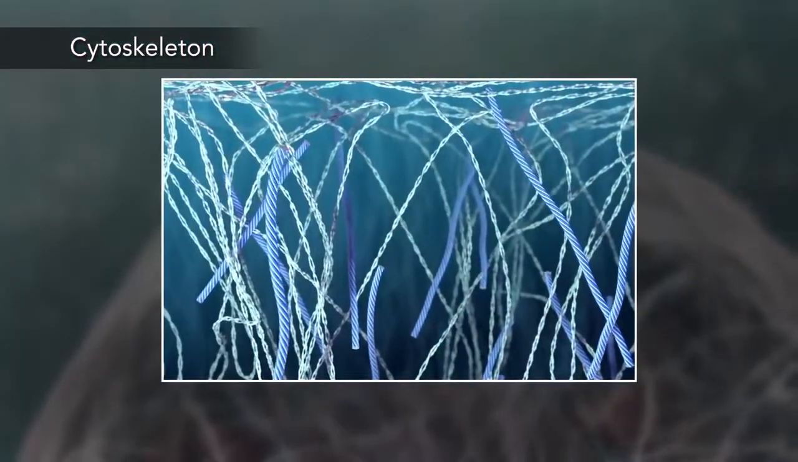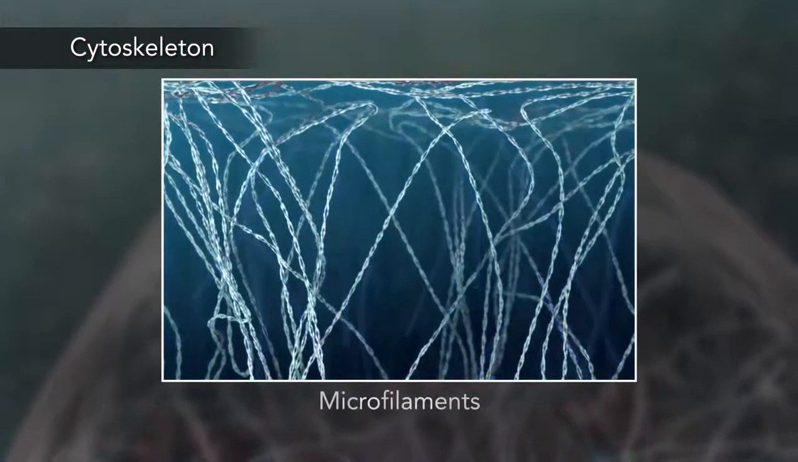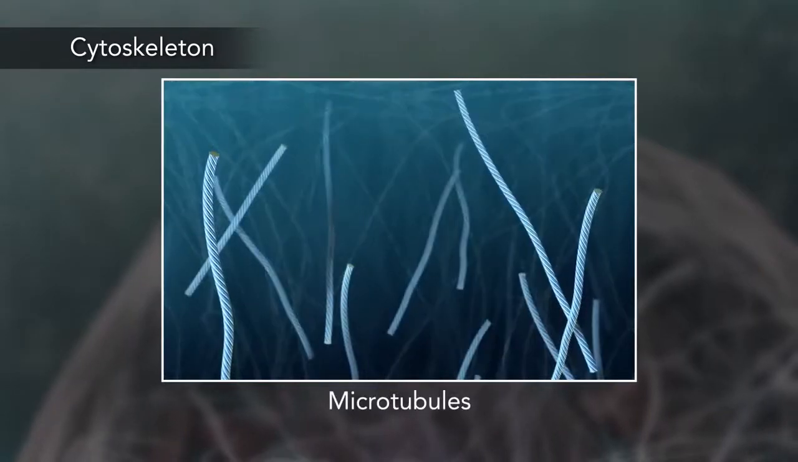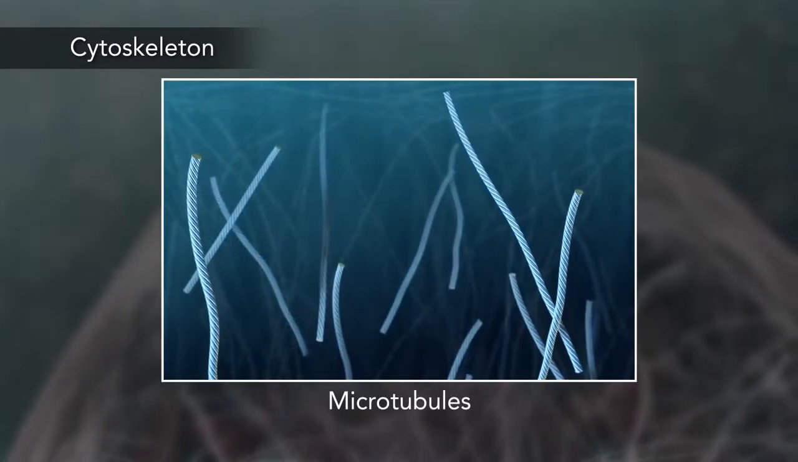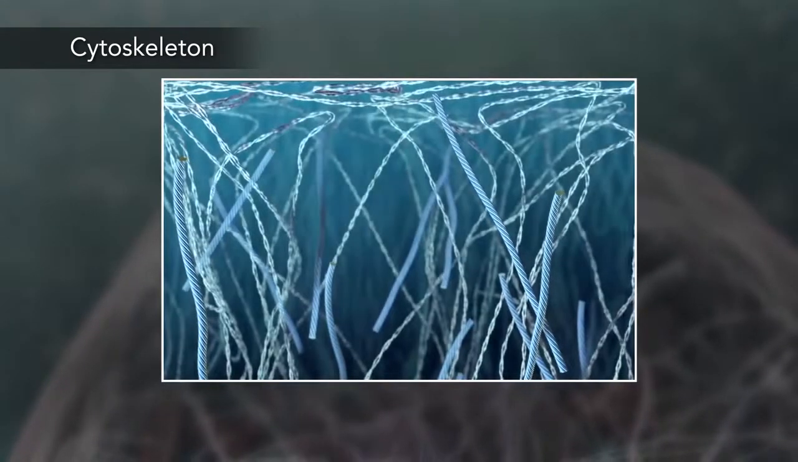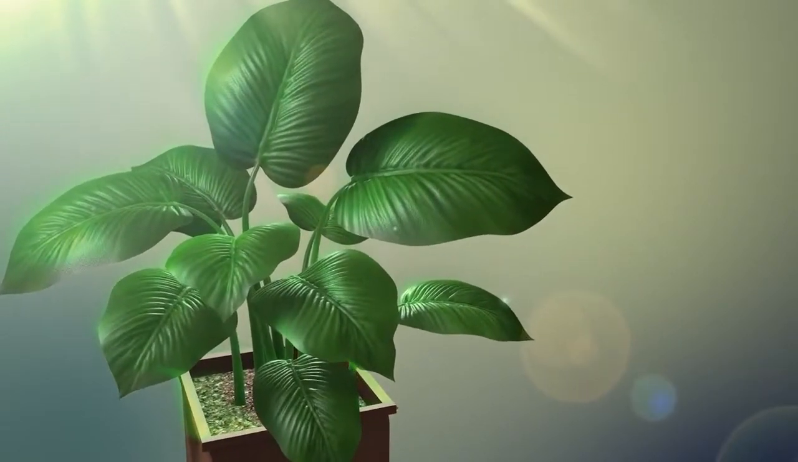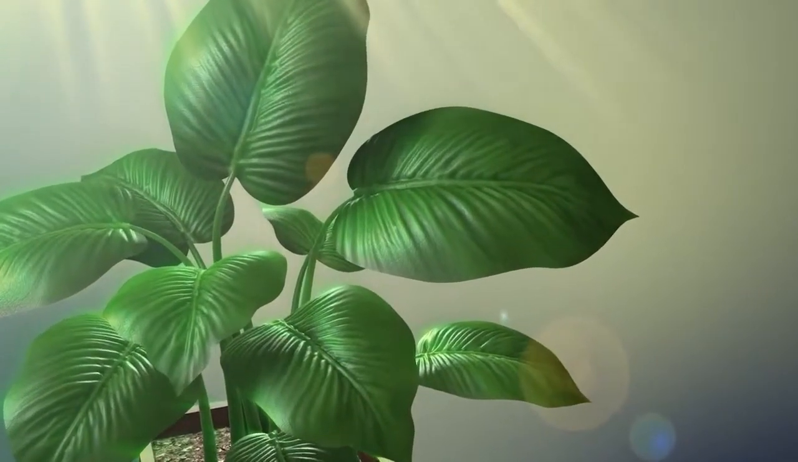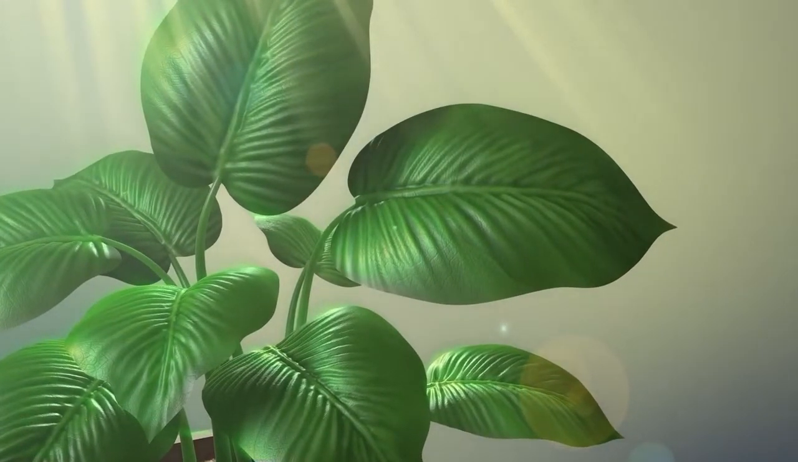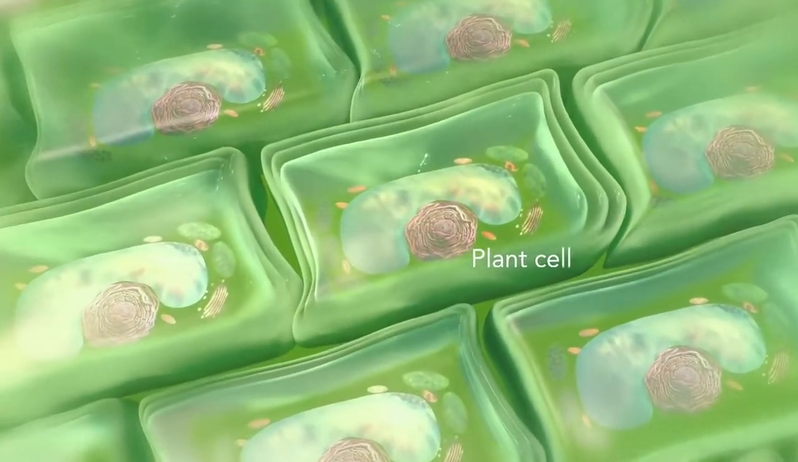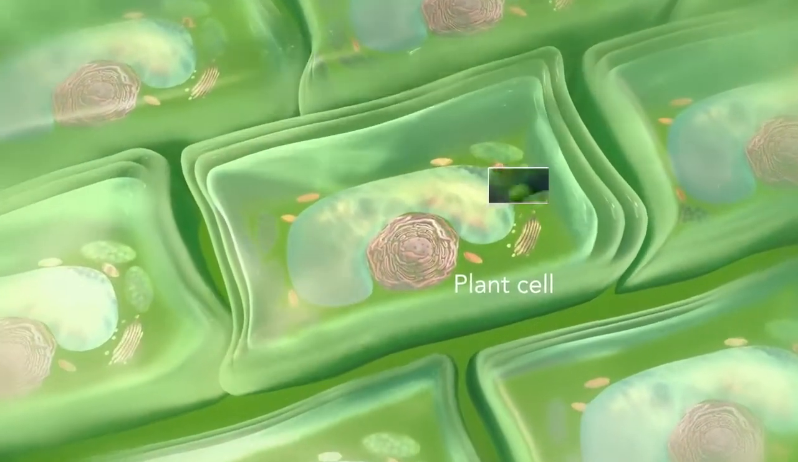The cytoskeleton includes the thread-like microfilaments, which are made of protein, and microtubules, which are thin, hollow tubes. Some organisms, such as plants that are photoautotrophic, meaning they capture sunlight for energy, have cells with an organelle called a chloroplast.